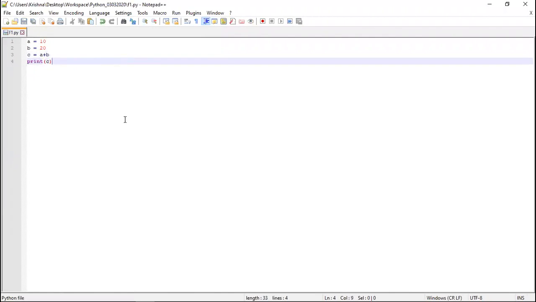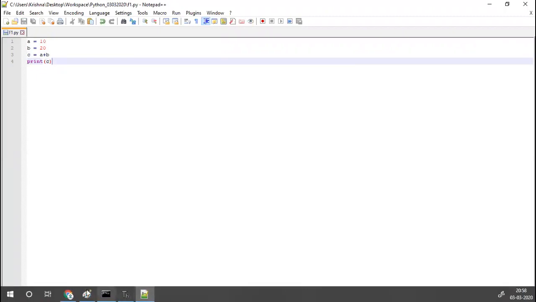Now, when I run this code, as I said, one bytecode will get generated.